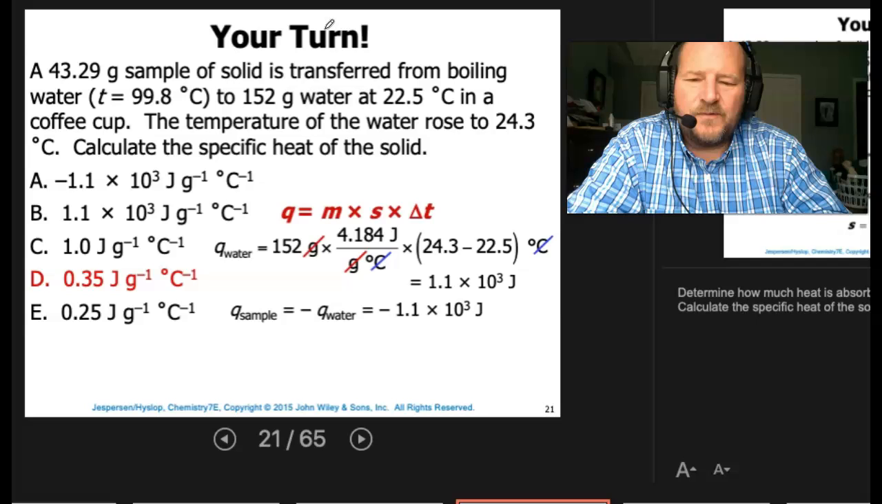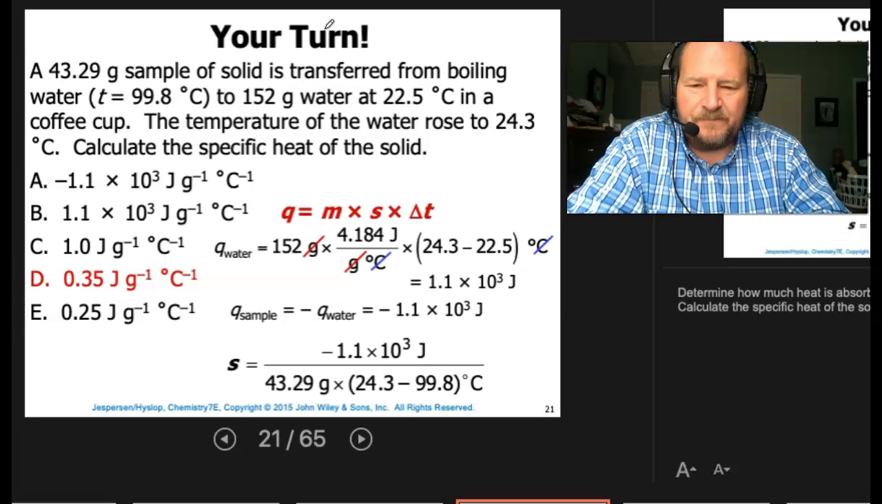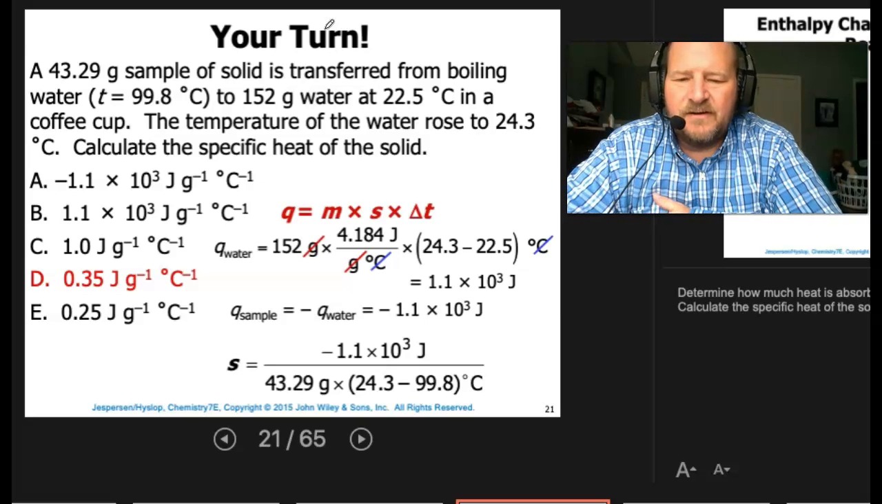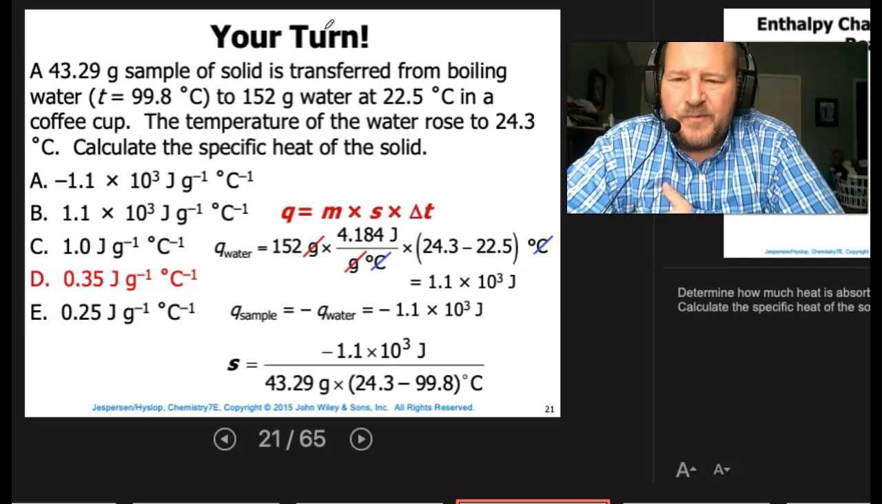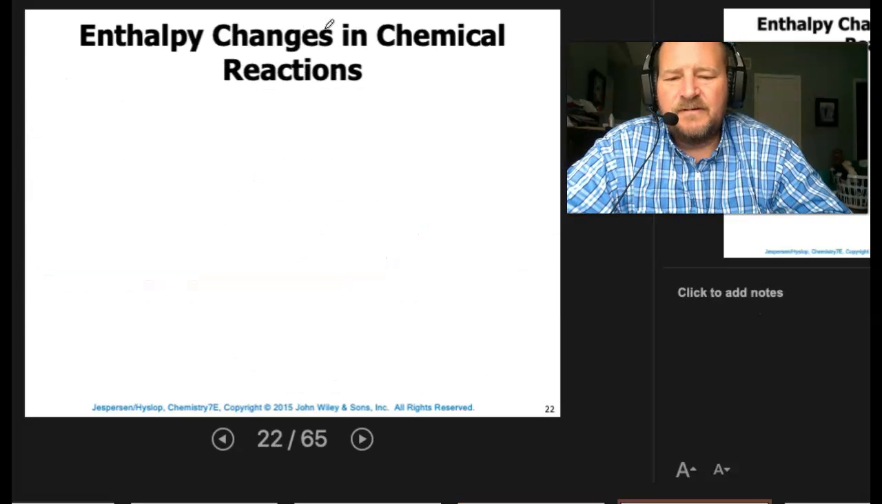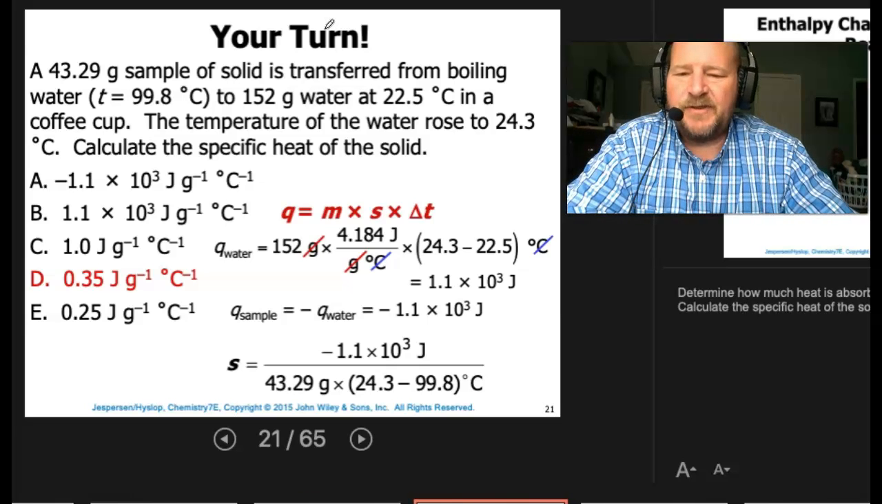Now remember, whatever the water gained is what was lost by the sample. So now we're going to take negative 1.1 times 10 to the third and divide that by 43.29 grams of solid. The temperature change for the solid, remember it started at 99.8, so we're going to have 24.3 minus the 99.8. And that's going to give us the 0.35.